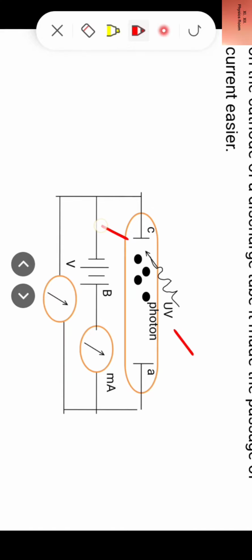This is UV radiation, this is cathode, made incident on cathode, and electrons are emitted out. Because the number of electrons has increased in the tube, this made the current flow through the circuit easier. These electrons are accelerated under potential difference V from cathode to anode, and potential energy eV of the electrons at cathode is converted into kinetic energy of electrons when they reach anode.